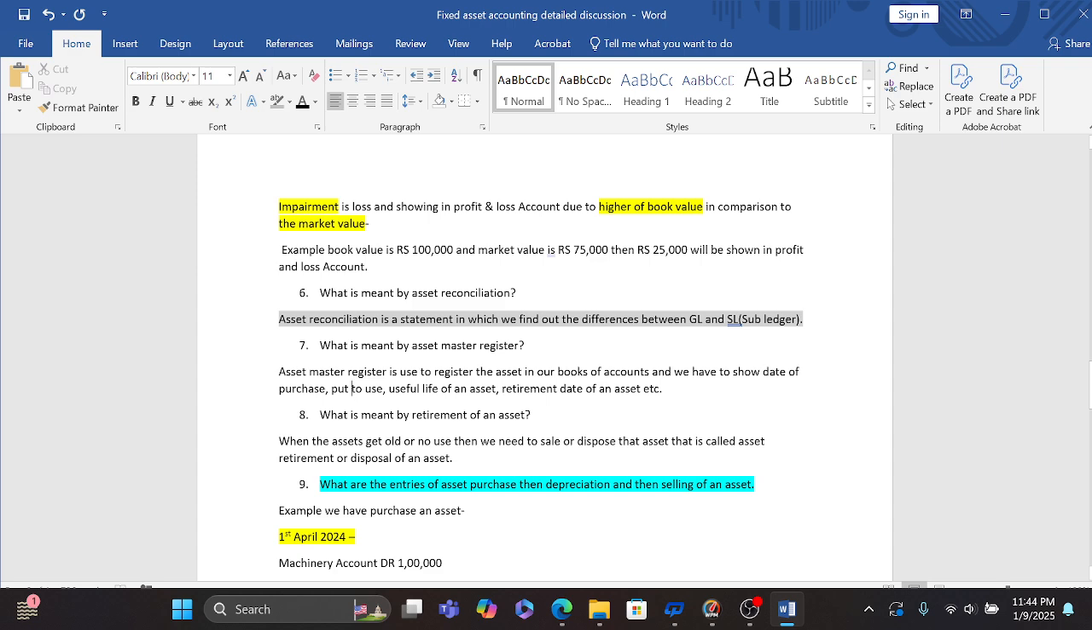So our next point is what is meant by the asset master register. Asset master register is used to register the assets in our books of account, and we have to show date of purchase, put to use, useful life of an asset, retirement date of an asset, etc.